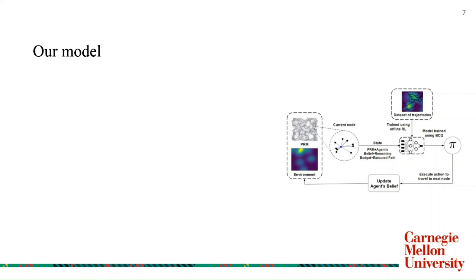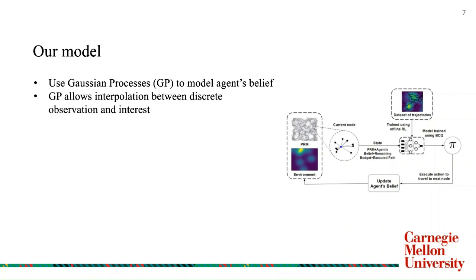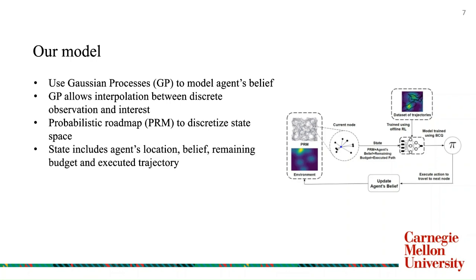To incorporate the idea of offline reinforcement learning into informative path planning, we propose the following pipeline. We use Gaussian processes to model the agent's belief. Gaussian processes allow interpolation between discrete measurements and the interest map, allowing an approximate representation of the ground truth. We use a probabilistic roadmap graph to discretize the state space. The state in our formulation includes the agent's location in the environment, the agent's current belief, the leftover budget, and the executed trajectory so far. The action taken by the agent indicates the next node to travel to in the probabilistic roadmap graph.